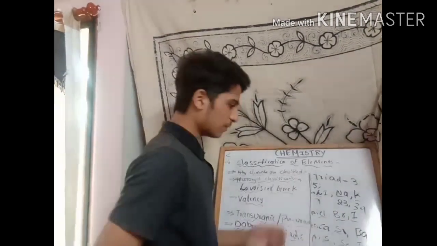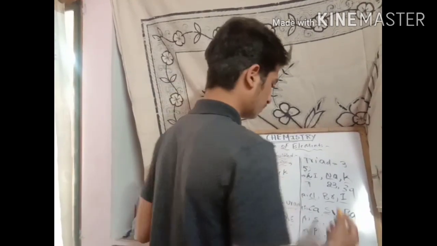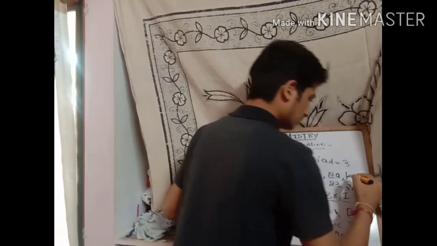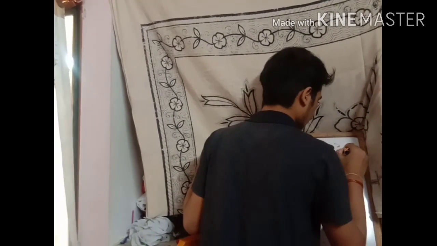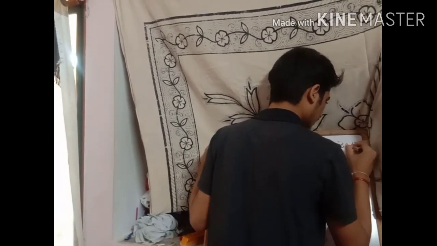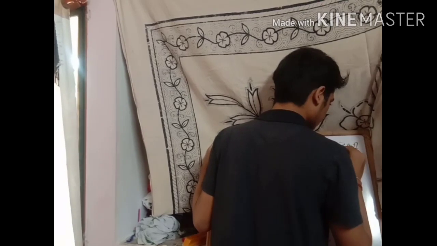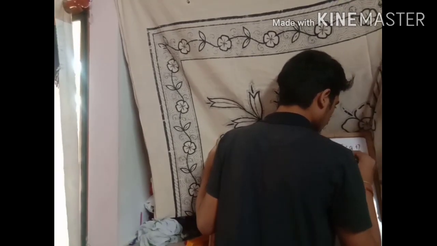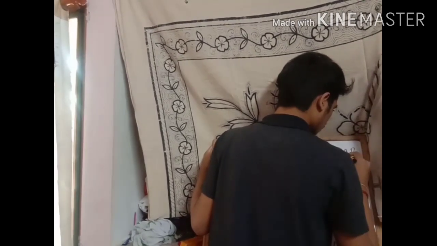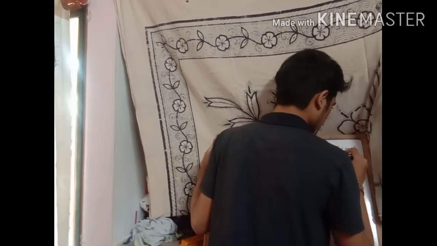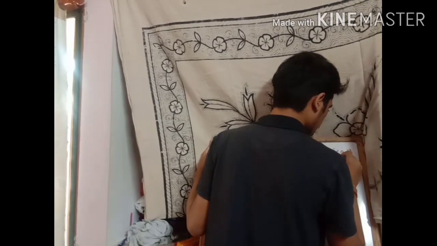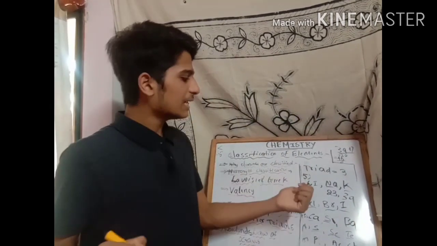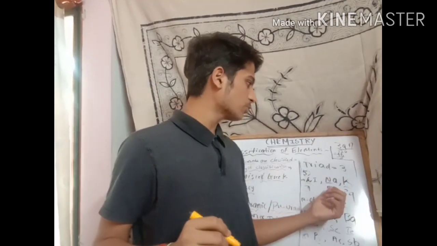So once we will calculate 39 by 7. Okay friends, let us calculate the Döbereiner triad. 39 plus 7 by 2, that equals 46.2, 3. Yes, by calculating, we will get that sodium atomic weight is 23.